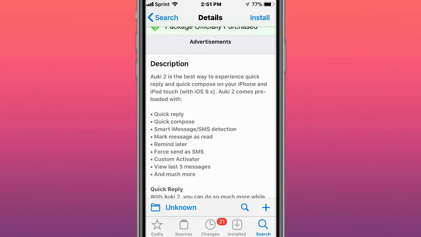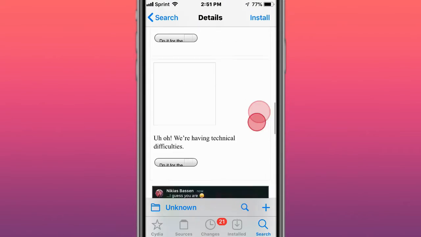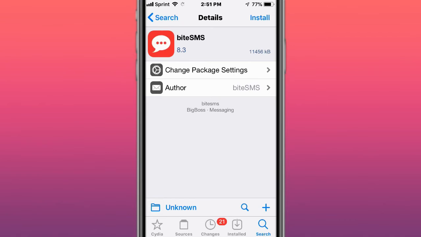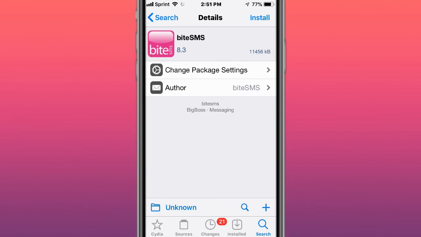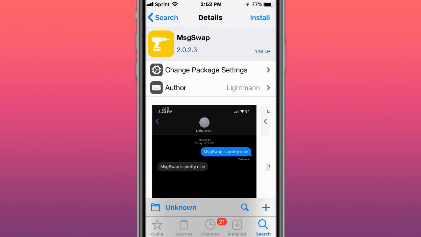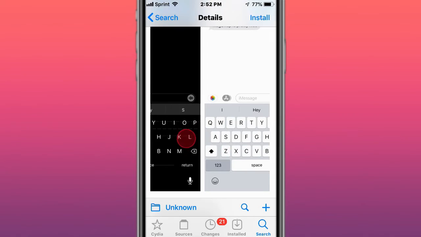Aki2. Experience quick reply and compose quick messages and replies. Another outdated tweak like Aki2, whatever. Aki2 is byte SMS. And this, I believe, does the same thing. You can easily just respond to people, quickly message people. So, next is called Smsg Swap, which is message swap, a more accessible way to send photos in iMessage.